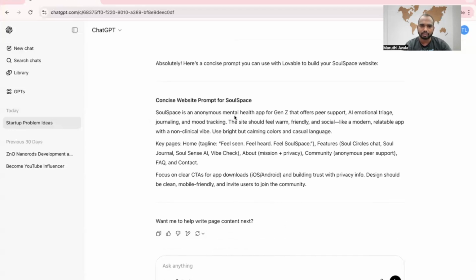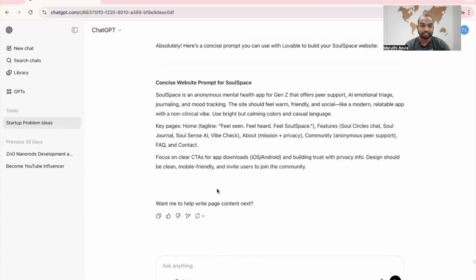SoulSpace is an anonymous mental health app for Gen Z that offers peer support, AI emotional triage, journaling, and mood tracking. The site should feel warm, friendly, and social, like a modern, relatable app with a non-critical vibe. Use bright but calming colors and casual language. Key pages: Home, feel seen, feel heard, feel at home, SoulSpace, features, soul circle, and so on.